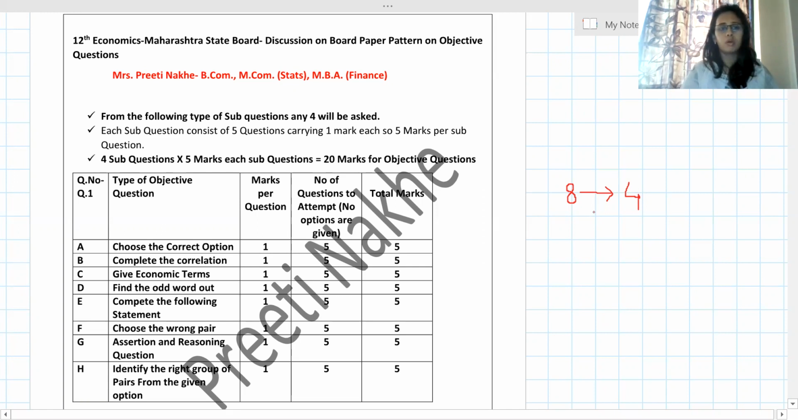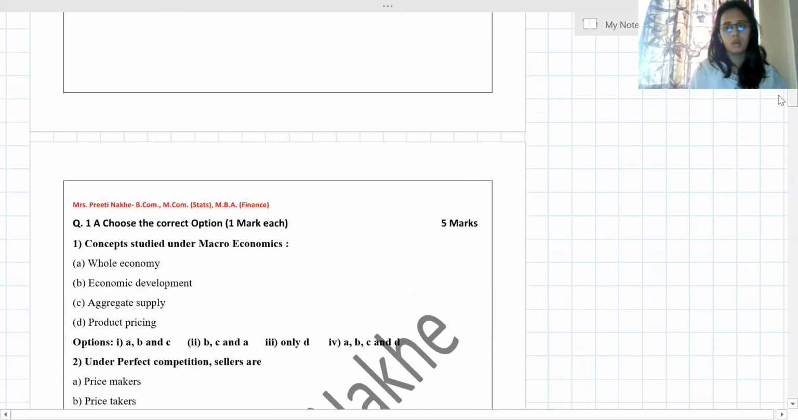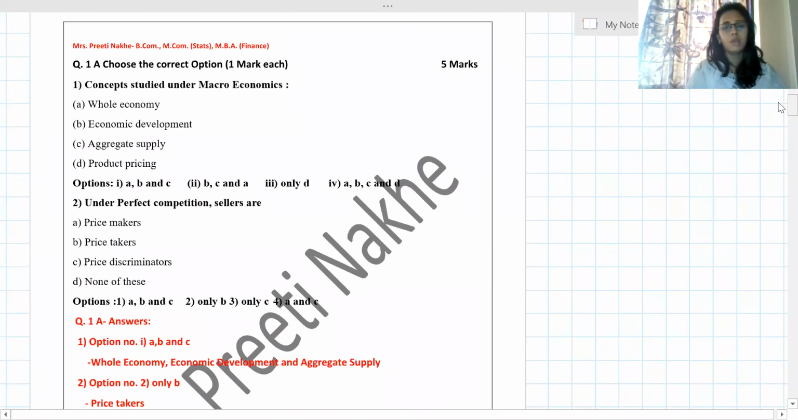Each sub question is of 5 marks, contains 5 questions, and there is no option. You have to compulsorily attempt all 20 questions, 1 mark for each question. So let's start with that. One by one I will tell you. Suppose they ask question number 1A, choose the correct option. It means 1 mark for each, so a total of 5 marks.